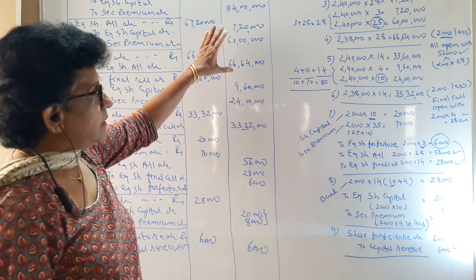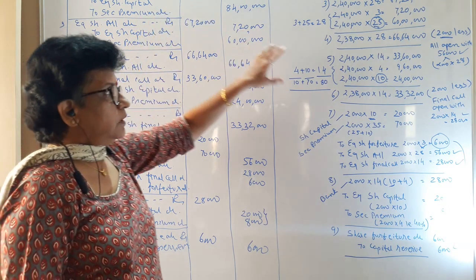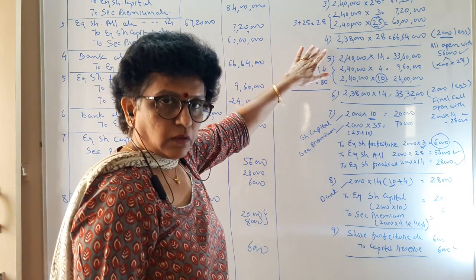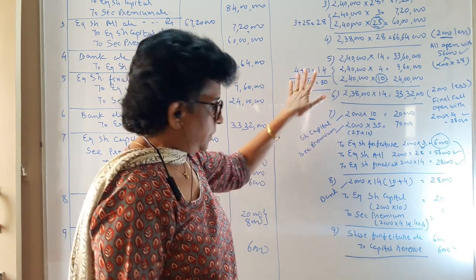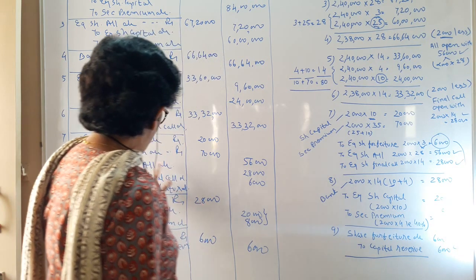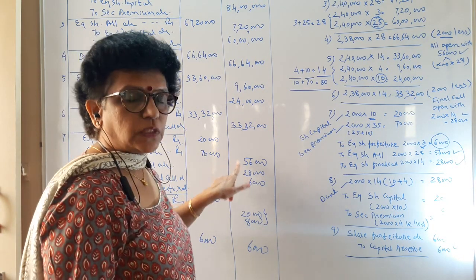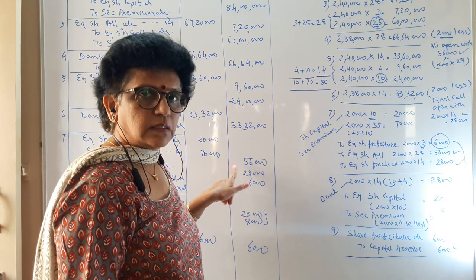So in this example, what have you learned? Number 1, you have kept your account open. Which account open? Allotment account and the first and final call account. These two accounts you have kept open and you have utilized them at time of forfeiture procedure. No need to use call in arrears account.